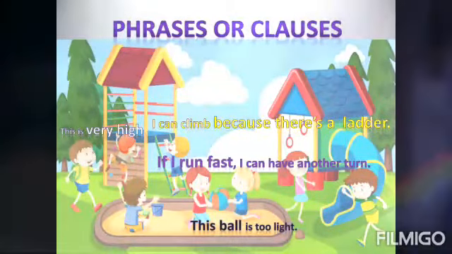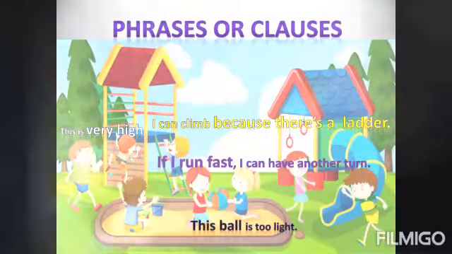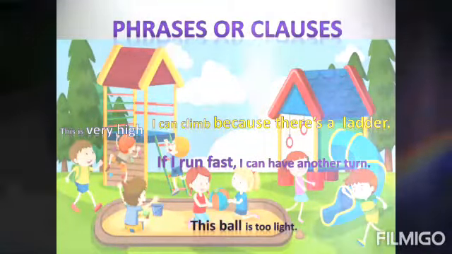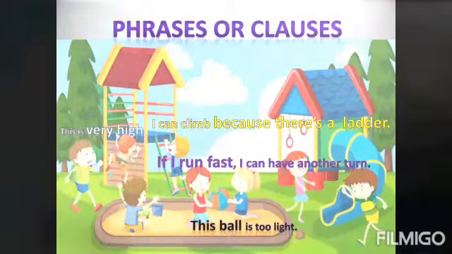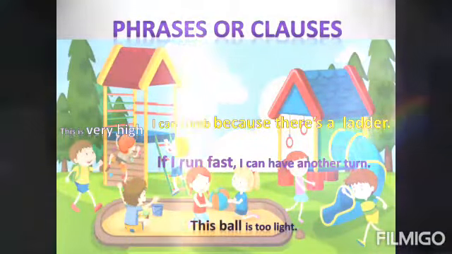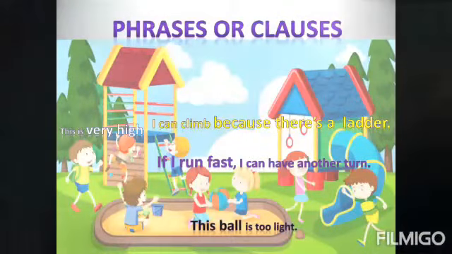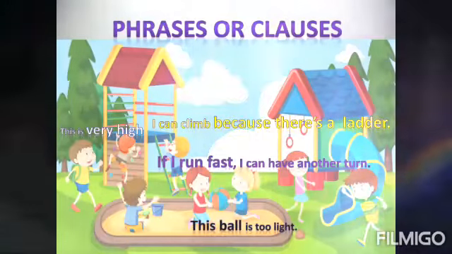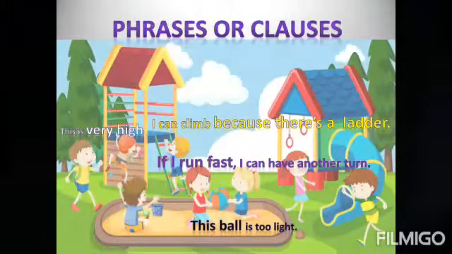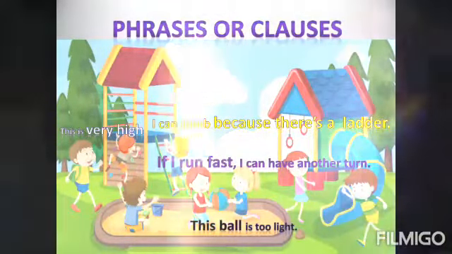If I run fast, I can have another turn. If I run fast. Is it a phrase or a clause? Yes, it's a clause. A fronted adverb clause. Well done! Now you can clearly recognize the difference between phrases and clauses.